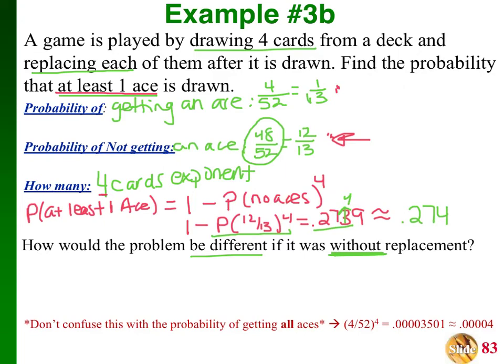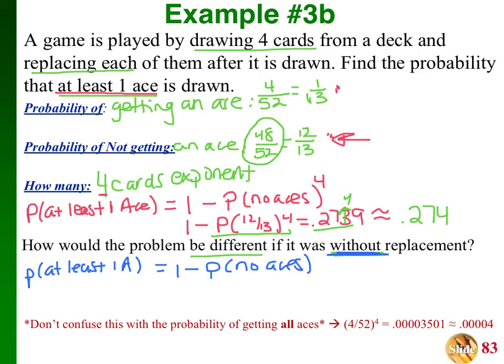And you'll see what I mean. So again, we're doing the probability of at least 1 ace is equal to 1 minus the probability of no aces. Right, and I can't raise it to the 4th power this time because I'm not raising the same number. My probability is going to change each time because it's without replacement.